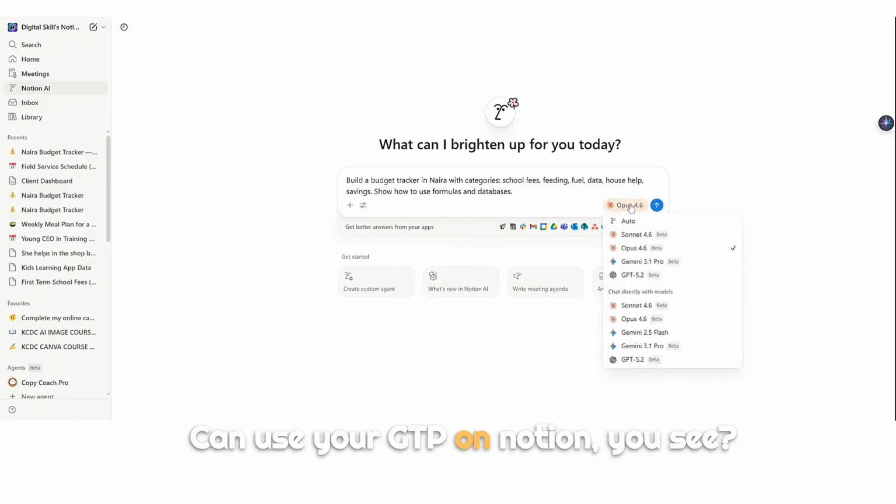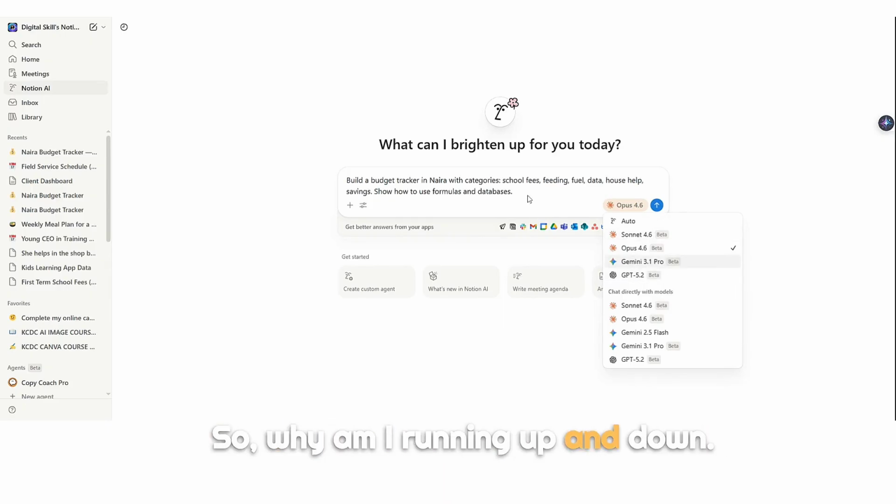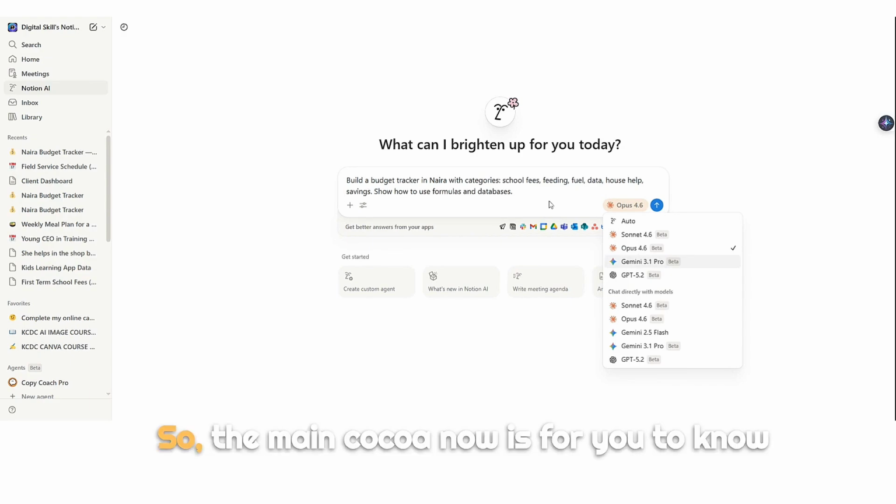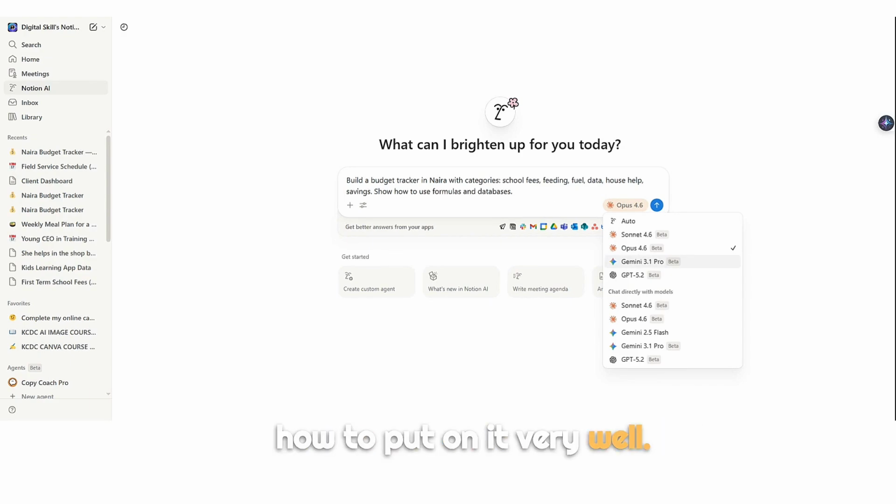But there's another thing that I love about Notion that I want you to see. Can you share GTP here on Notion? You see, I can use Claude here, I can use Gemini, I can use ChatGPT here inside Notion. So why am I running up and down when Notion has given me everything? So the main focus now is for you to know how to prompt very well. Know what your problem is, then know how to say it. Or tell AI in such a way that AI will understand what is my problem.